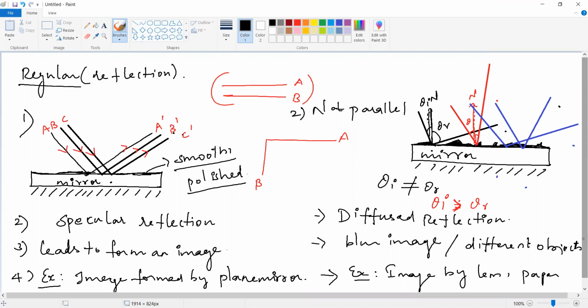Yes, very good. Similarly, whenever the surface is not smooth and not polished, we get irregular reflection. This is the difference between regular and irregular reflection. Is it okay for all of you? Do all of you understand the concepts? Okay, next, luminous and non-luminous.